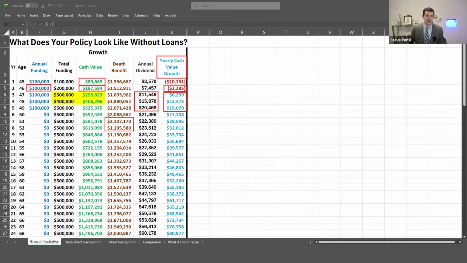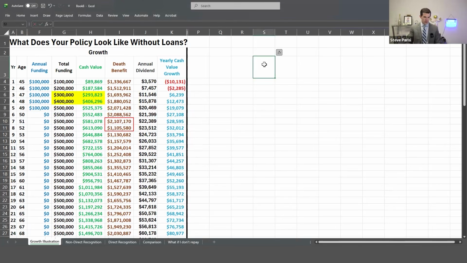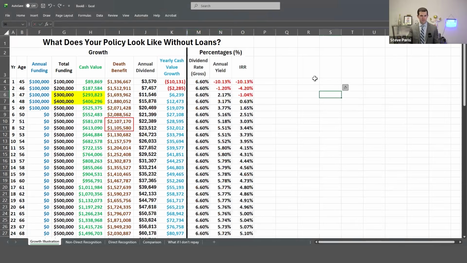And for the next 3 years, the net growth is less than the dividend. That's where people get confused. The dividend column makes them think that their money is growing by more than what it's actually growing by. And then after that, it begins to even out. I always like to add this because it's confusing and it helps me when I look at my bottom line every year. And if you're a percentage guy or girl, you might like this as well.